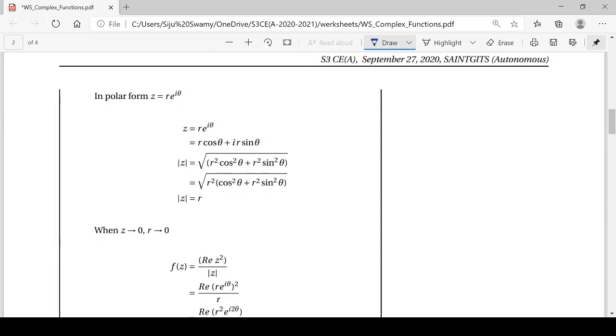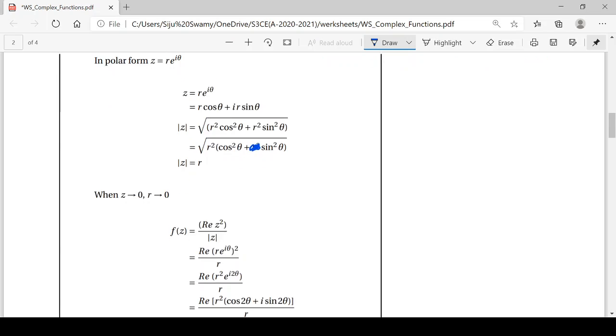So I put z equal to r e raised to i theta, then mod z is equal to root of r square cos square theta plus r square sin square theta. I can take r square common, then cos square theta plus sin square theta is equal to 1, and therefore root of r square, that is r. Then we calculate f of z.